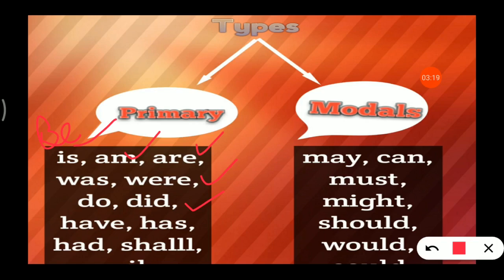We will discuss do and did when we discuss tenses. Then we have has, have, then had, shall, will. These are primary verbs. Then we have modals. Will and shall are also contained in modals, but they are also a part of primary verbs. Modals: may, can, must, might, should, would, could, etc.